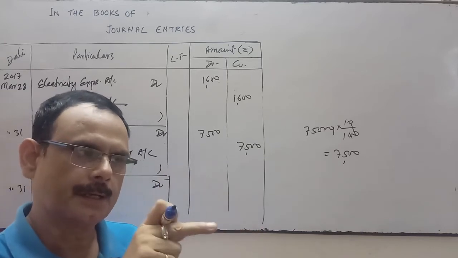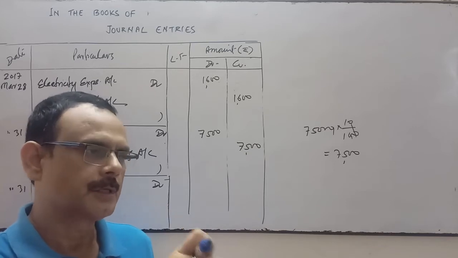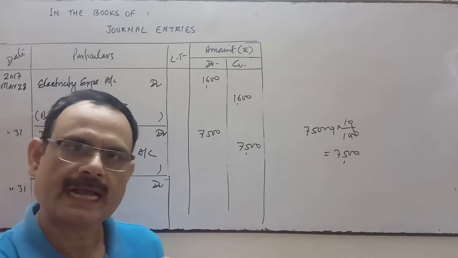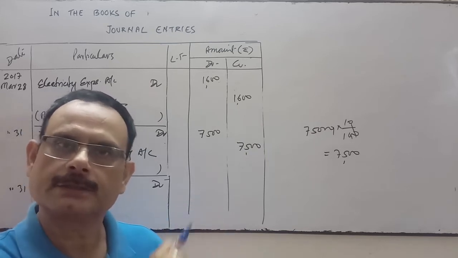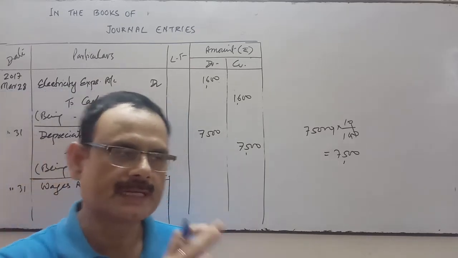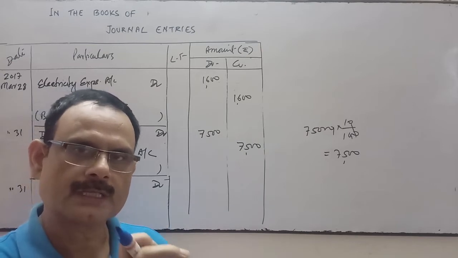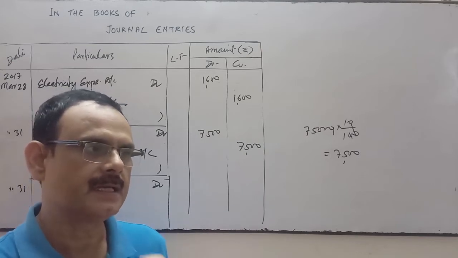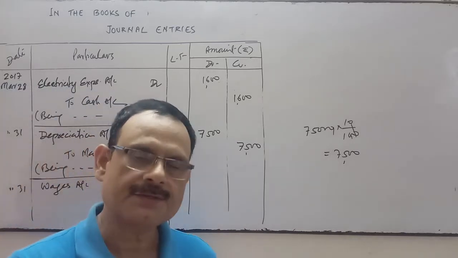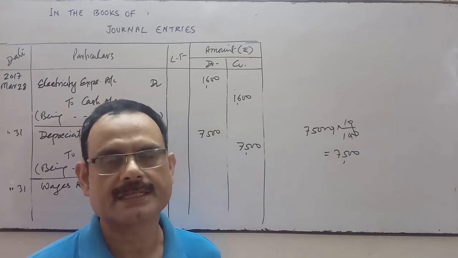Suppose the company has not paid the wages to Mr. X, who is the employee, and Mr. X has already given his services of that month, but the wages are not paid. So wages outstanding, what is this? This is outstanding, it is due. Here it's an expense, but the amount is not yet paid, so it is outstanding wages, it's a due.